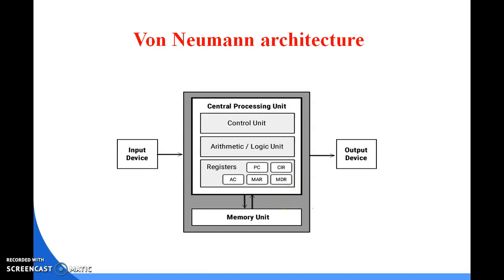When the processing starts, the data is supplied from the primary memory, that means the memory unit, to the central processing unit. The speed of the processor is very high compared to the supply of the data from the memory.